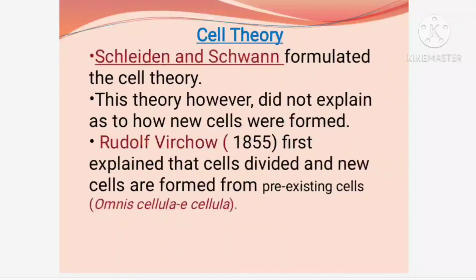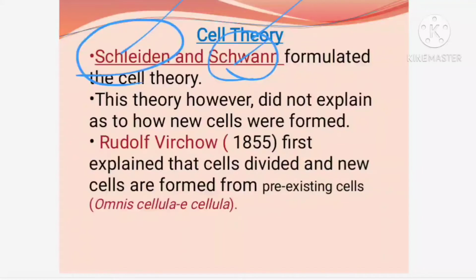Now moving on to the next part, cell theory. What does cell theory refer to? Cell theory means the conclusions drawn about cells. There were two scientists, Matthias Schleiden and Theodor Schwann. Schleiden was a botanist, one who studies plants, and Schwann was a zoologist, one who studies animals. Schleiden found that all plants are made up of cells, and Schwann found that all animals are made up of cells.